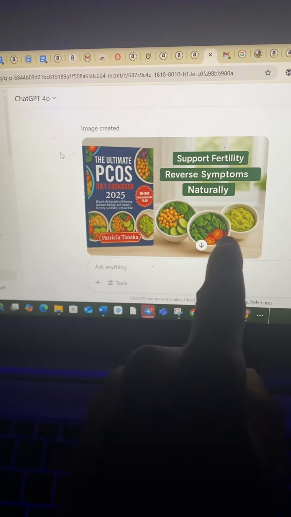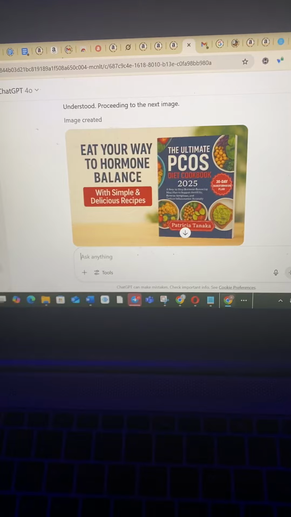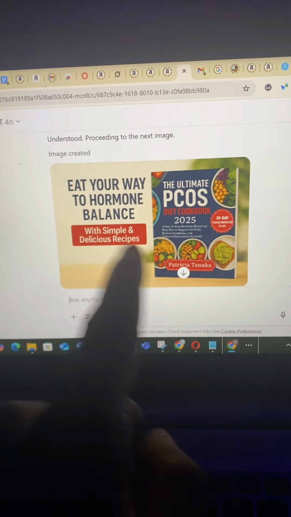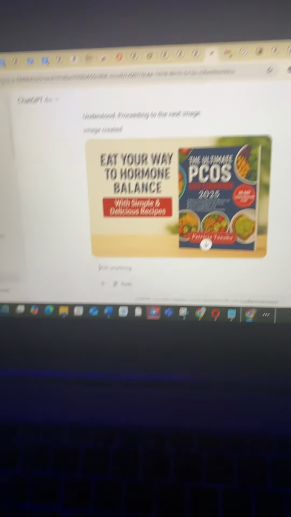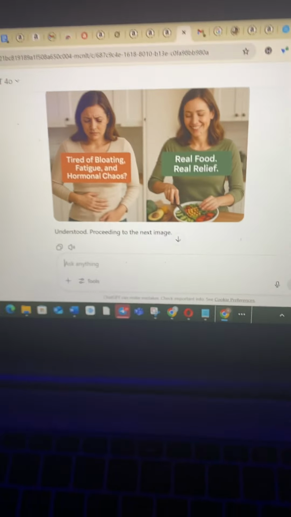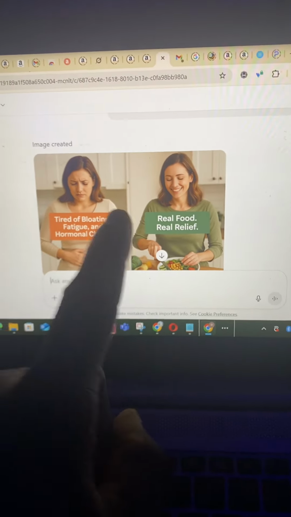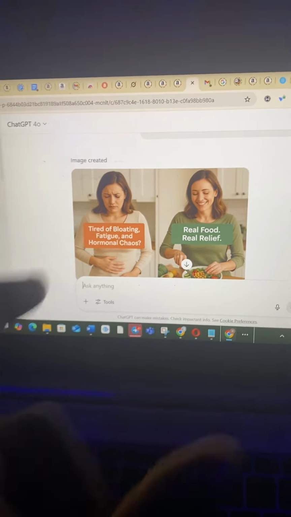This was written by ChatGPT. These images that you are seeing here were actually made by ChatGPT. If you come down, you will still see another one. Exactly. You see the book cover. One thing you need to understand is prompting. So this is module 2 of my A+ content that I'm trying to show them how to use AI to do.